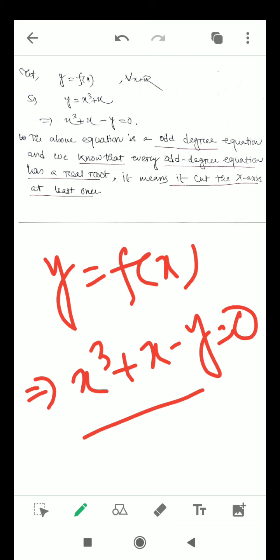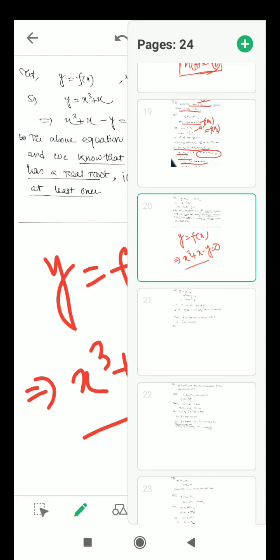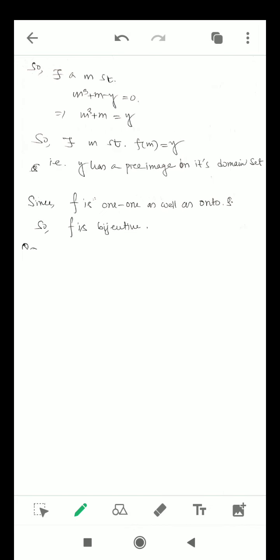If we plot the curve of this function, then the curve cuts the x-axis at least once. So we will get at least one real number, and that real number is the pre-image of y. So there exists an m belonging to R such that f(m) is equal to y.